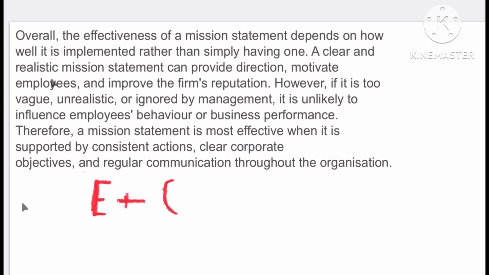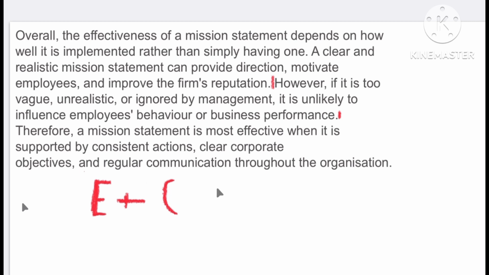A clear and realistic mission statement can provide direction, motivate employees, and improve the firm's reputation. However, if it is too vague, unrealistic, or ignored by management, it is unlikely to influence employees' behavior or business performance. Therefore, a mission statement is most effective when it is supported by consistent actions, clear corporate objectives, and regular communication throughout the organization.